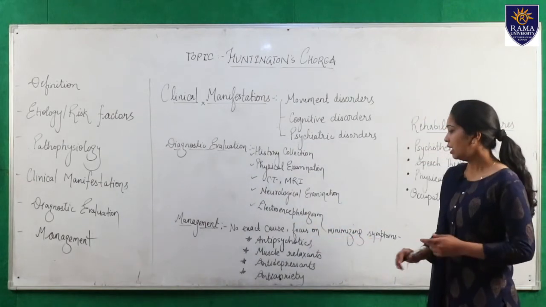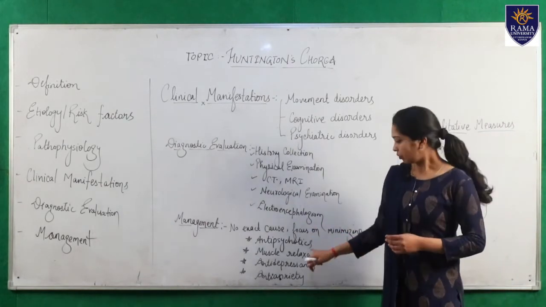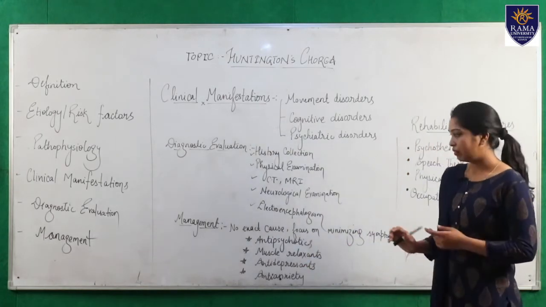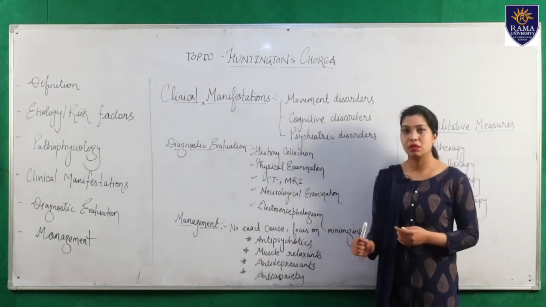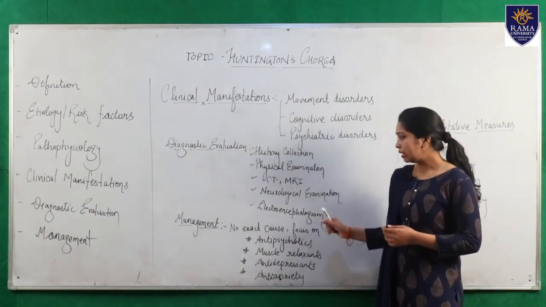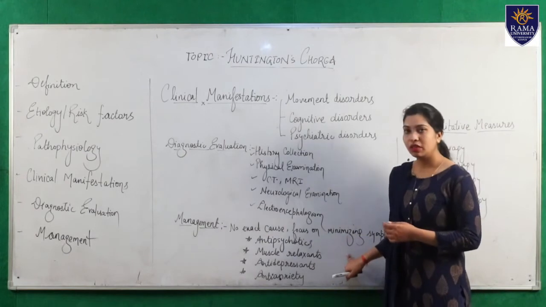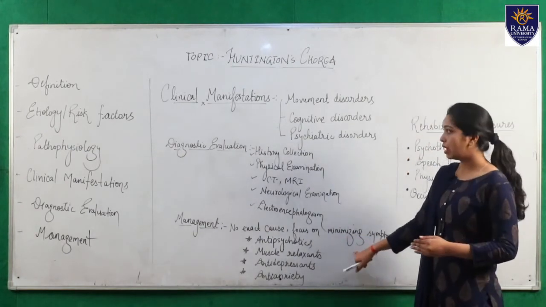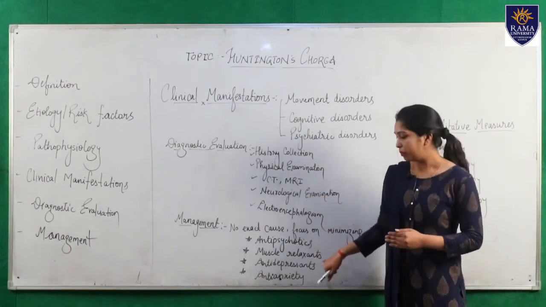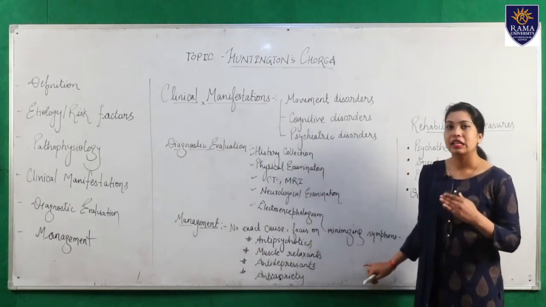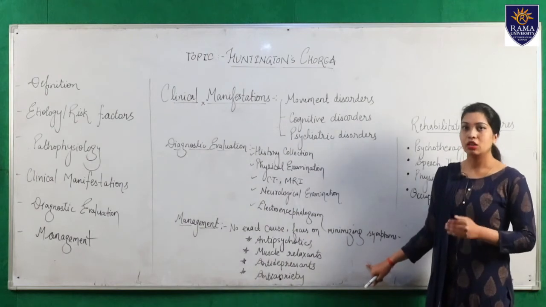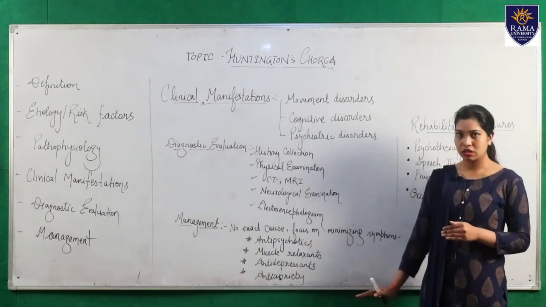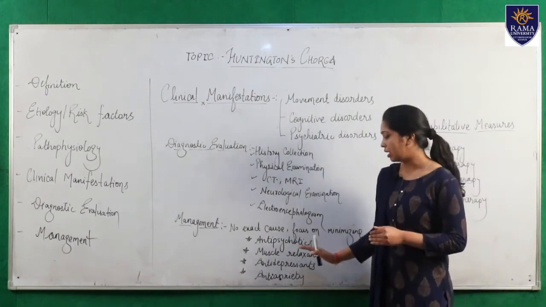First one is the antipsychotic drugs. What are antipsychotic drugs? Antipsychotic drugs are given to relieve the psychotic symptoms of the patient. So what will antipsychotics do in this disease? Antipsychotics will decrease the level of dopamine here. As we have discussed in the pathophysiology, there is an increased level of dopamine, which is a neurotransmitter. So through the use of antipsychotic drugs, we can reduce the level of dopamine here.